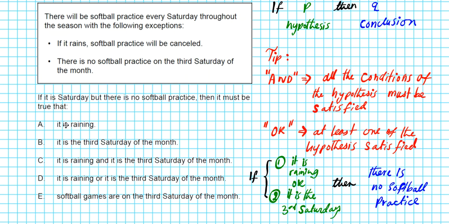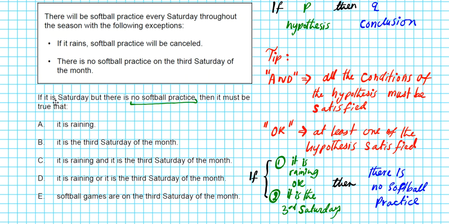Now let's take a look at these options. Which of these must be true given this conditional statement? Option letter A. Note it states here that if it is Saturday but there is no softball. So we already have the conclusion, there is no softball. Option A says it is raining.